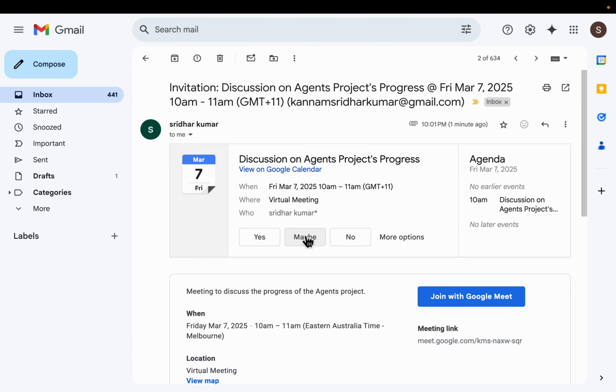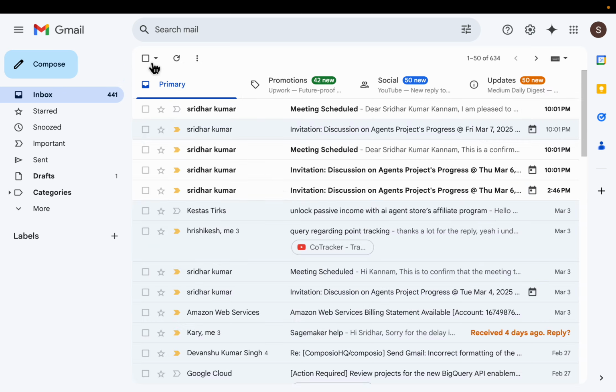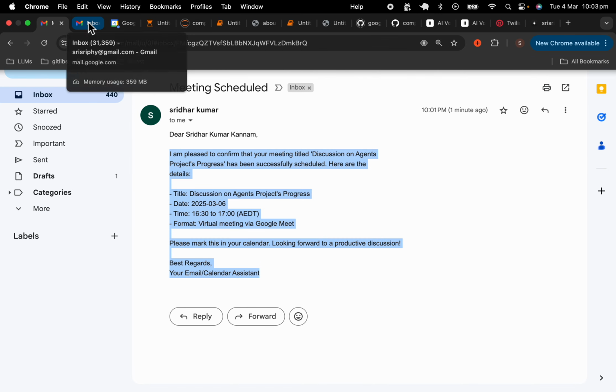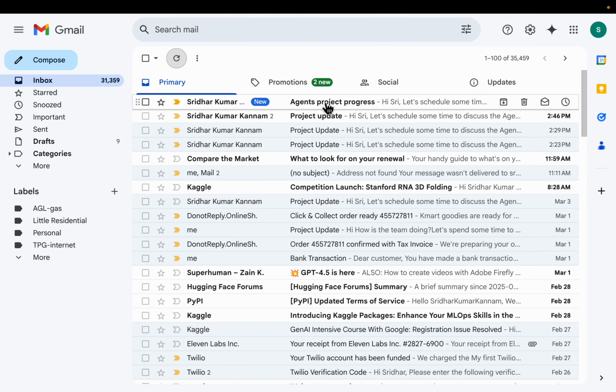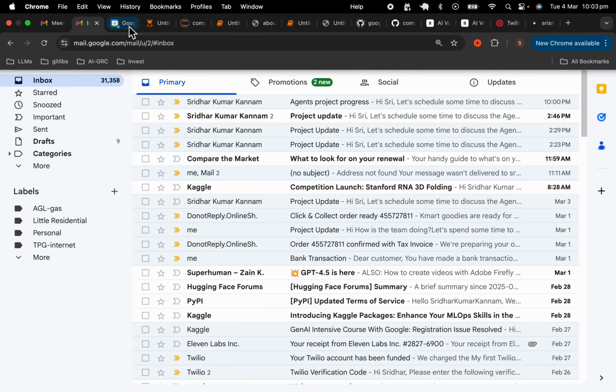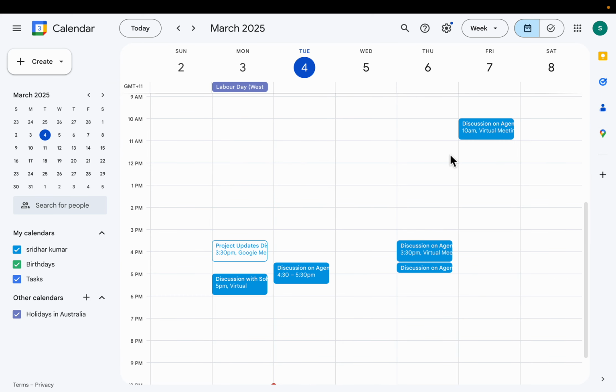So here, as you can see, yeah, so this is the sender email, right? This is the sender email. So it has scheduled a meeting. And in addition to scheduling the meeting, it also sent that follow-up email saying, hey, yeah, I'm pleased to confirm the meeting, and here are the meeting details. Now going to my own email or the receiver email. So here is the email I received from the sender. All right. And it should have created a new meeting.